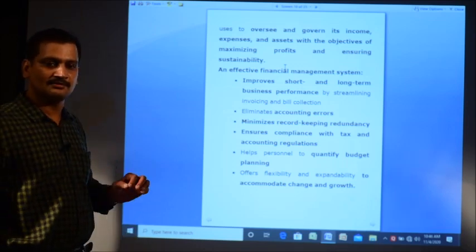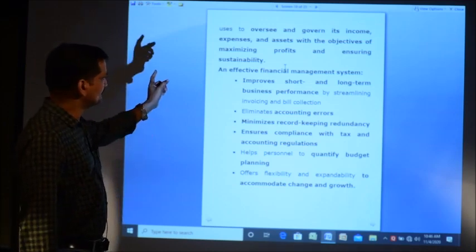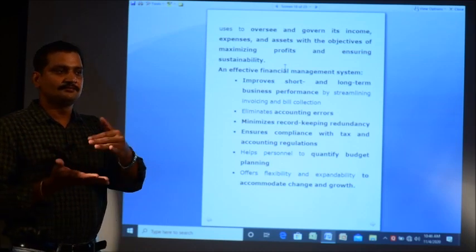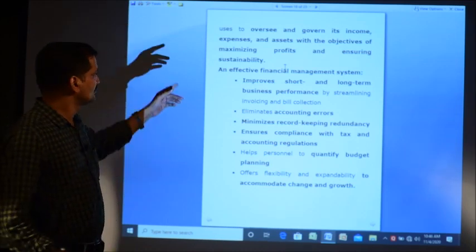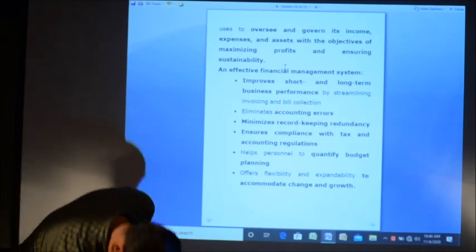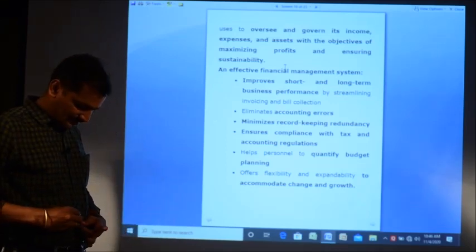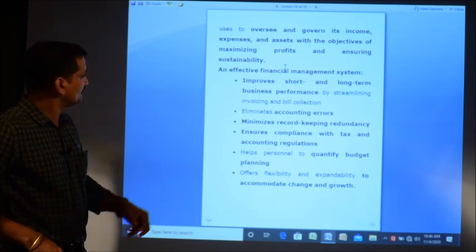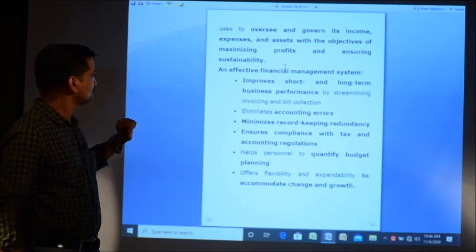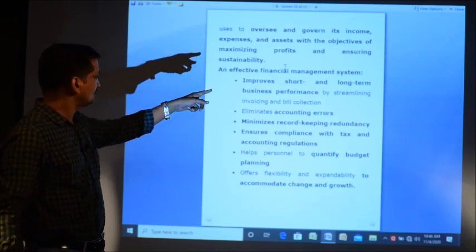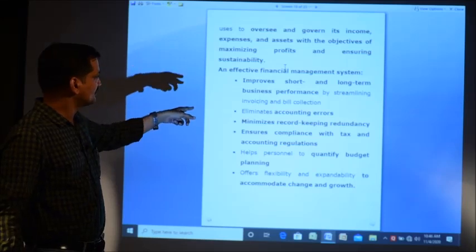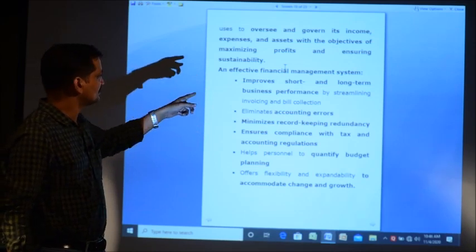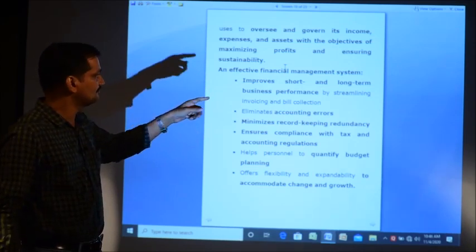In every organization, the main objective is maximizing the profit and ensuring sustainability. So, at the end of the financial year, the organization makes reports to analyze the profits and sustainability of the organization. And these are some of the reasons why a financial management system, if implemented, does for an organization. Now, it improves the short and long term business performances by streamlining invoicing and bill collection.